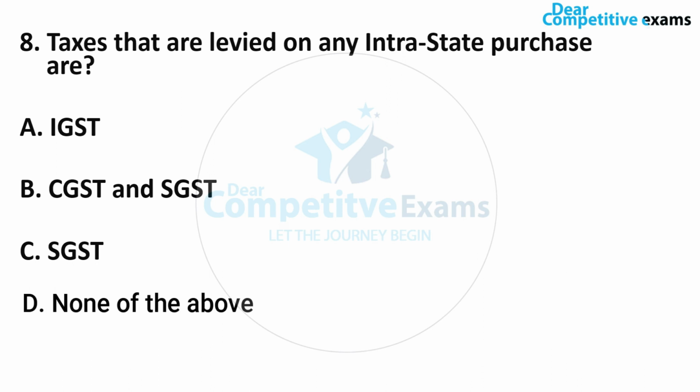Answer is CGST and SGST. So friends, when a person supplies goods and services within a state, in the same state, in that case he has to pay CGST and SGST. So the government charges a tax in the form of CGST and SGST, right? Let's move on to question number 9.